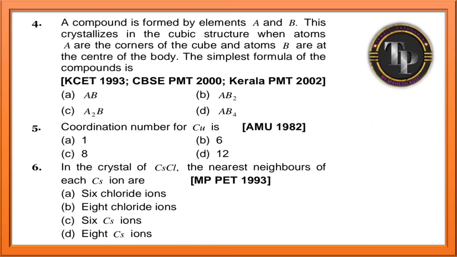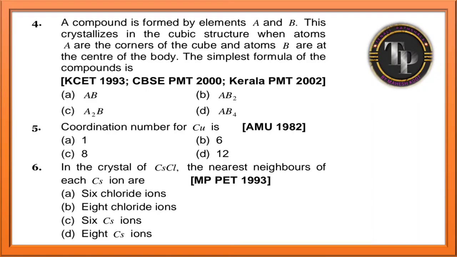A compound is formed by elements A and B. It crystallizes in a cubic structure where atoms A are at the corners of the cube and B atoms are at the center of the body. They are asking for the simplest formula. A are at the corners. What is the corner part? 1 by 8. How many corners are there? 8. 8 into 1 by 8 is 1. So A is only 1.